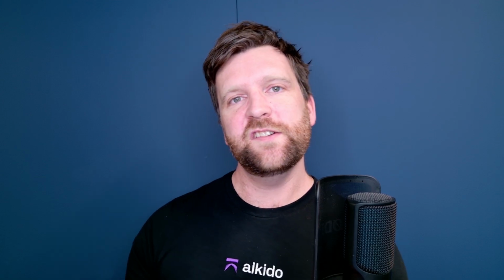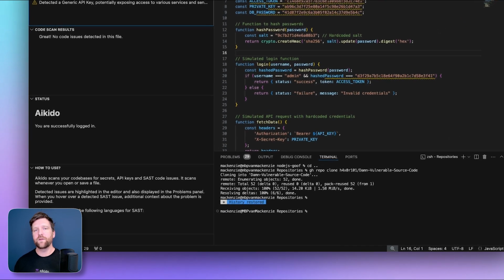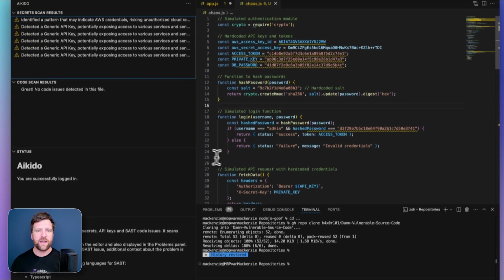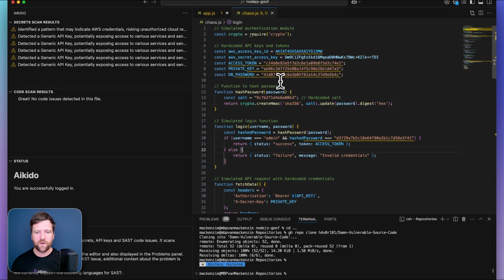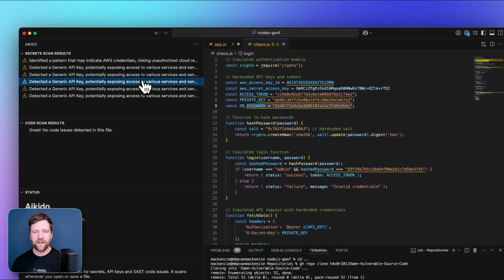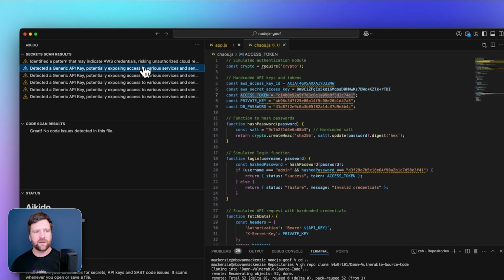Another feature that I want to discuss here is just some changes we've made in the IDE. So Aikido obviously has an IDE extension for VS Code. And now we've done some improvements to this. So if I head over to a file, this is a JavaScript file. Here we'll notice we have some hard-coded secrets. Now, obviously, these are underlined and let us know. But in our activity bar, we can also see these and explore them.